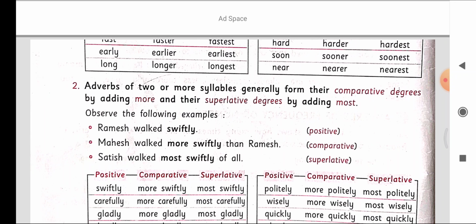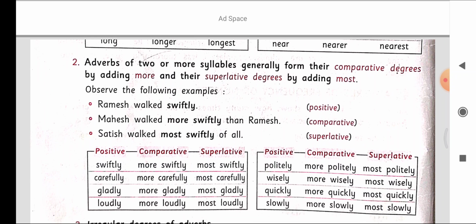So adverbs of two or more syllables generally form their comparative degree by adding more and their superlative degree by adding most. For example, Ramesh walked swiftly, it is positive degree. Mahesh walked more swiftly than Ramesh, it is comparative degree, more swiftly.